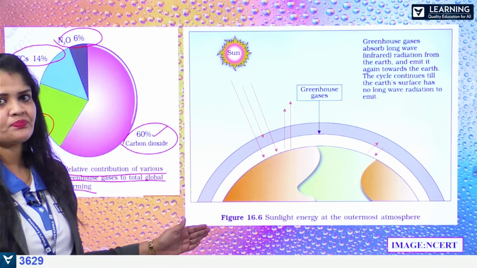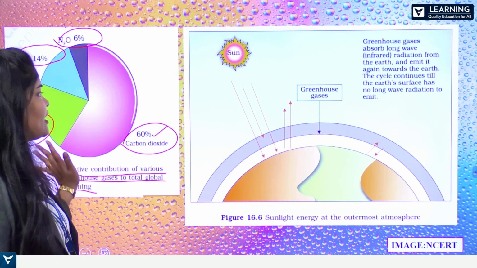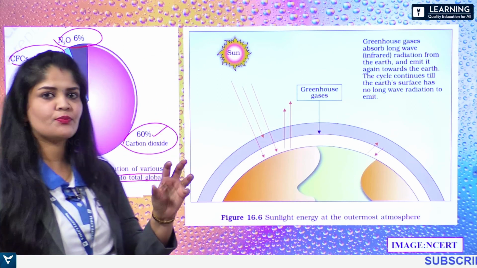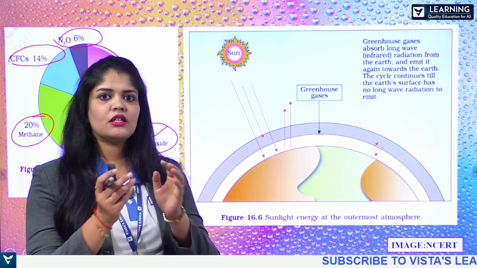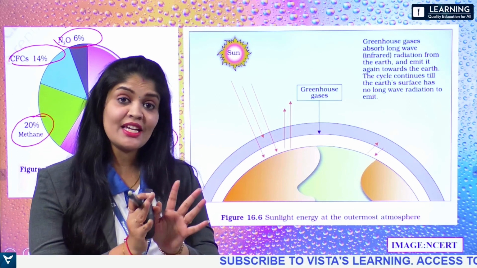So here, these are the different gases which will absorb the infrared radiation that is coming from the Earth's surface.